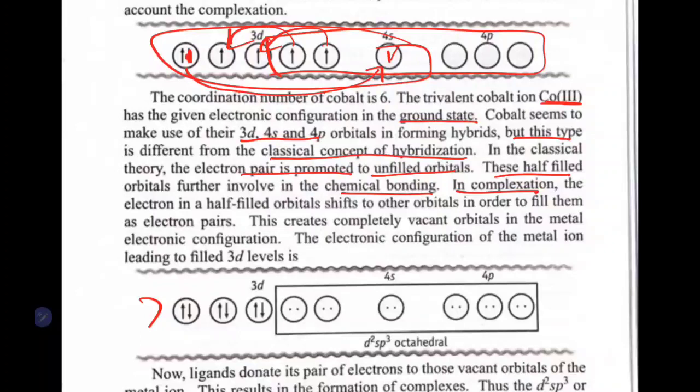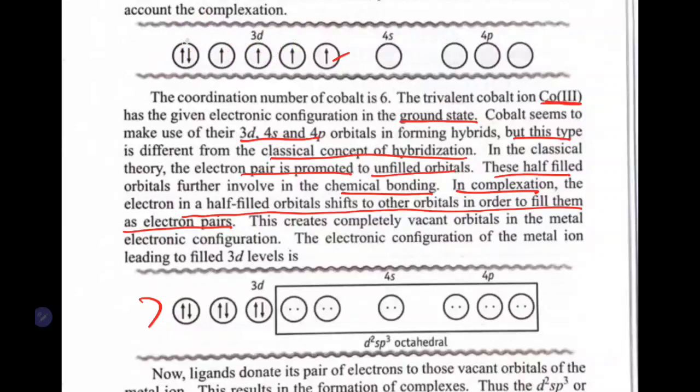But in the case of a complex, the electrons in half filled orbitals shift to other orbitals in order to fill them as an electron pair. That is what happens: this electron is shifted here, this one here, and they form filled orbitals.